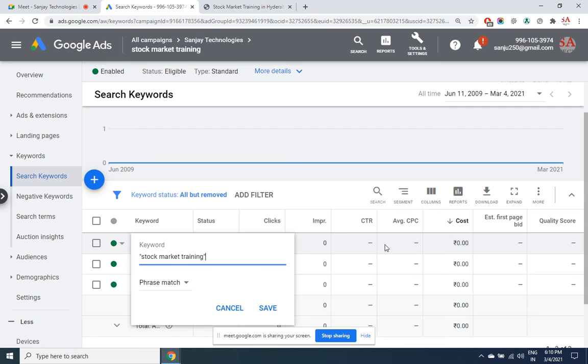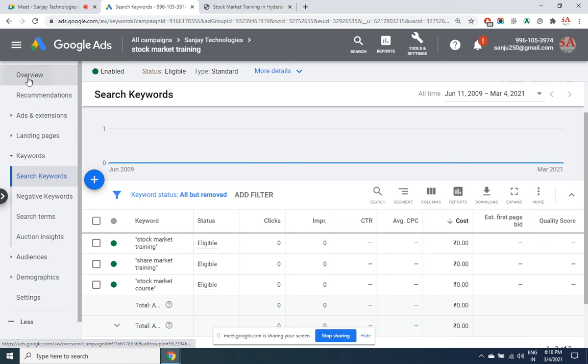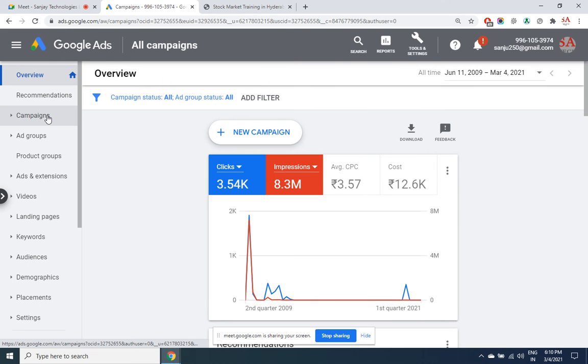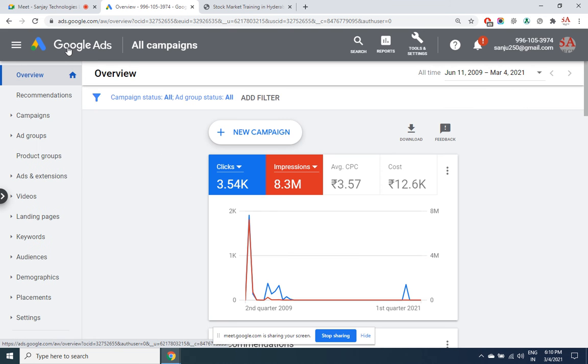In case you have selected a manual bidding option, you have an option to change the price at keyword level. For every keyword, just click here or here and give the pricing. This is overall your account performance.